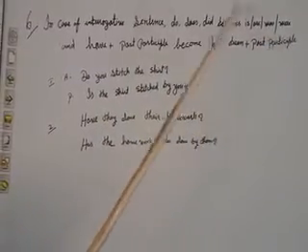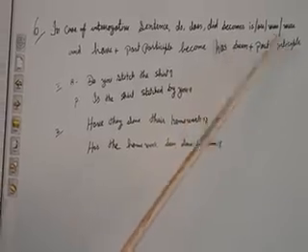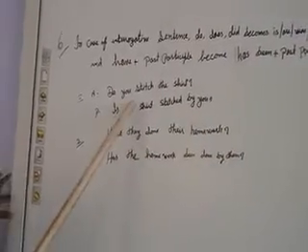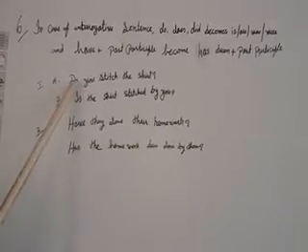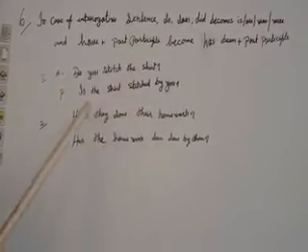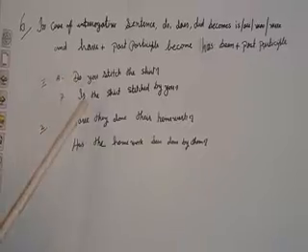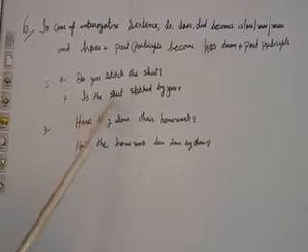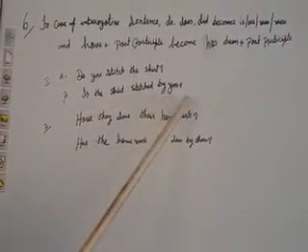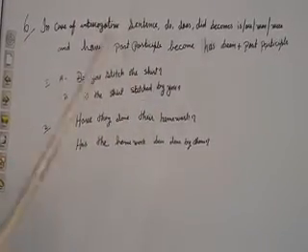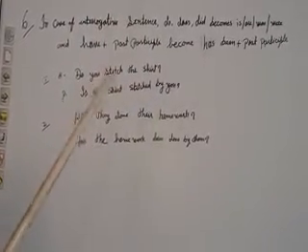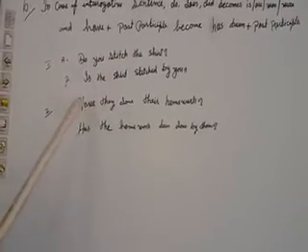For example, "Do you stitch the shirt?" The verb is do. When we change into passive voice, do changes into is: "Is the shirt stitched by you?" The interrogative sentence remains an interrogative sentence, not changing into an assertive sentence. "Have they done their homework?"